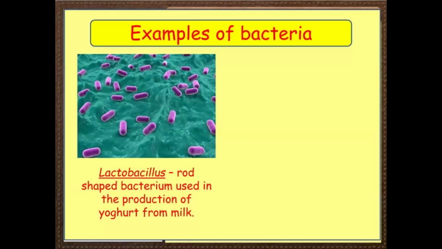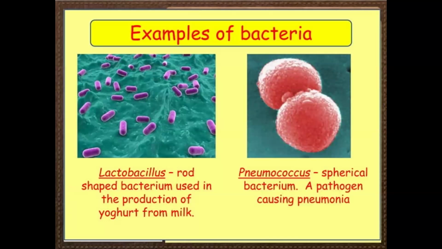Then you have pneumococcus. This is the bacteria which is responsible for pneumonia. You know the pneumonia disease, it happens to babies, and not only babies, it happens to people of different ages. You know about this disease? What are the symptoms? People get fever, they get chills even in hot conditions, cough, and there is difficulty in breathing.